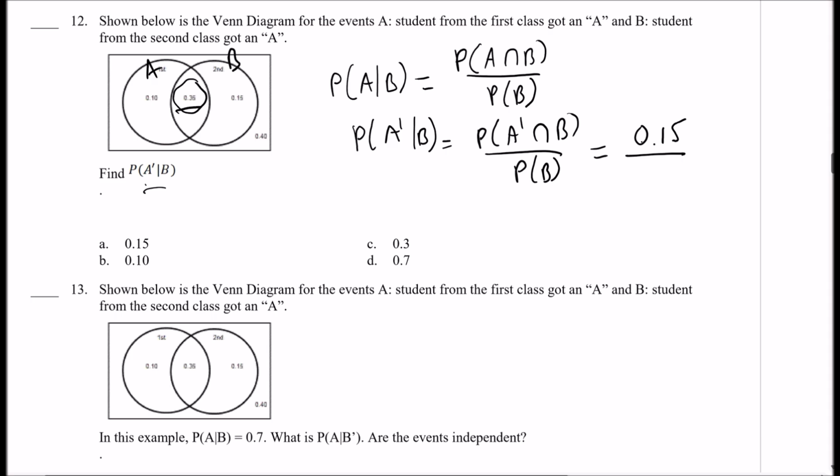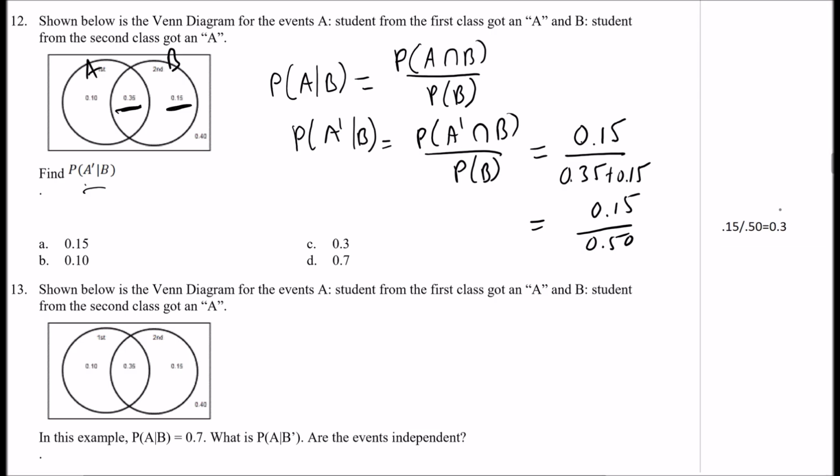Well, that's going to be 0.35 plus 0.15, right? So B is all of that. All right, so 0.15 out of 0.50. And let's see what that is. So 0.15 out of 0.50, so that's 0.3. So the answer is C.